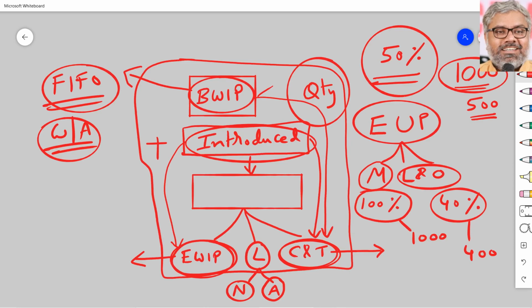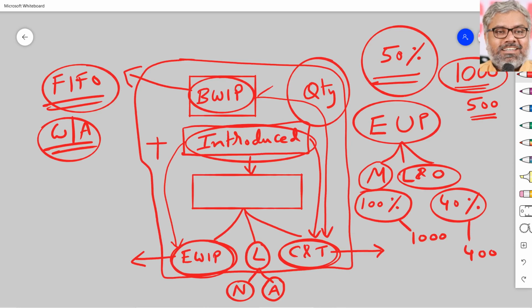For that, just imagine a small process, something like manufacturing of a bench or furniture. Let us say somebody wants to manufacture an iron safe. For an iron safe to be manufactured, steel should be there fully. 100% material should be in front of you. Maybe some racks inside need not be introduced in the beginning. Let us say 80% is enough, so 80% of materials is enough to be introduced at this level.